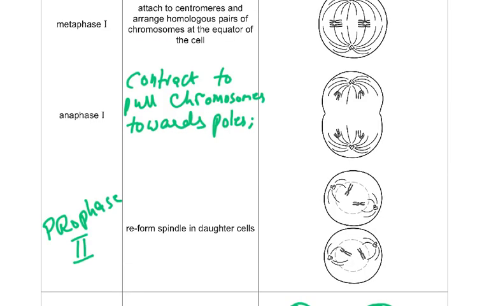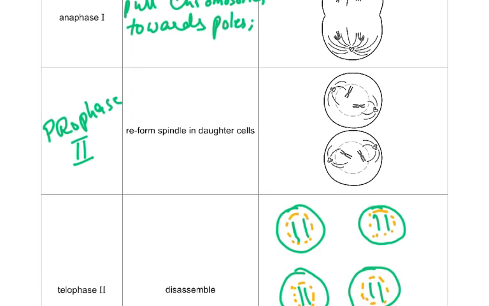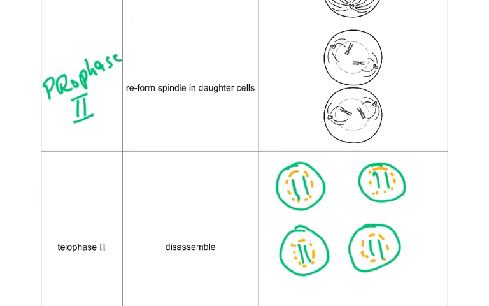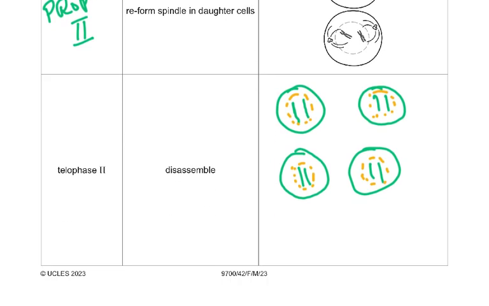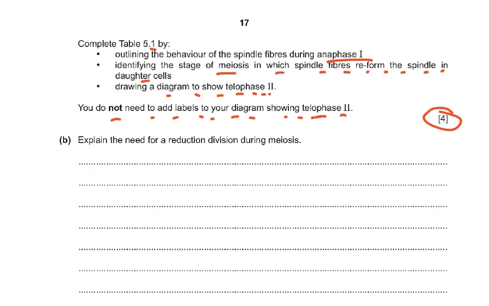So in anaphase 1, the spindle fibers contract to pull the chromosomes towards the poles, or you could have said to the centrioles. And then it was prophase 2, reform spindle in daughter cells. And then here you have to draw 4 cells, a diagram showing 4 daughter cells, 2 chromosomes each with a single chromatid inside a reforming nuclear envelope. And that is why this part was for 4 marks.